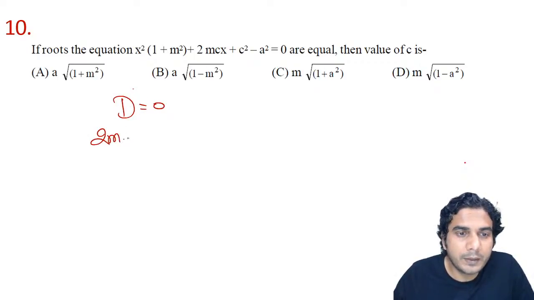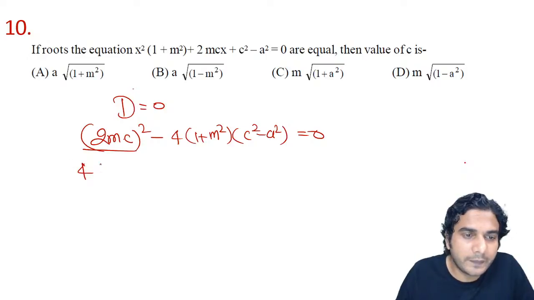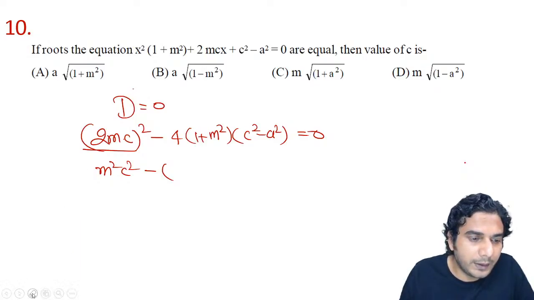2mc, the whole square, minus 4 into (1 + m squared) into (c squared minus a squared) is equal to 0. So now expand this. You can divide by 4 actually, so you can remove this 4 from the whole equation.